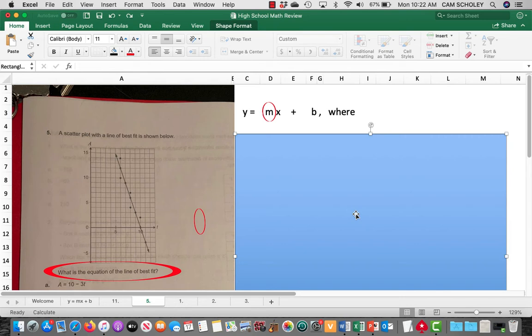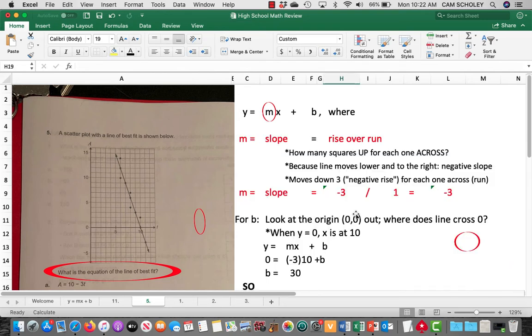Okay, so to solve this question, we're going to use y equals mx plus b again, and let me show you how we're going to do it. So you understand the slope now equaling rise over run. So how many squares up for each one across? So in this particular case, you're going to notice it's a bit tricky because we're not going up as we go across, we're going down as we go across, okay? So in this case, m being the slope equals minus 3, okay, because we're actually going down 3 for every one we go across, okay? So that's why we get minus 3 as our slope.